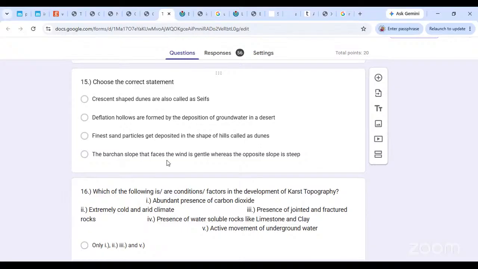The Barchan slope that faces the wind is gentle, whereas the opposite slope is steep. मतलब windward slope gentle है and leeward slope steep है. क्या ये सही है? ये statement बिल्कुल सही है. तो what is wrong with the above statement? वो shape hills के shape में नहीं है, वो crescent shape में है. Okay, that can be the one problem with it. So if anything sounds even mildly correct, check the other statements to see if something else sounds more correct. Okay, वो check कर लेते हैं.